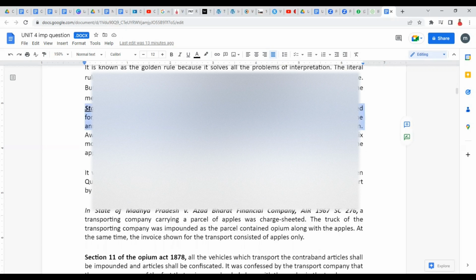Okay, so what happened? There is a legislation, the Land Acquisition Act 1844. Under this legislation, if someone's land was acquired, compensation will be provided, right? Whenever land is acquired, compensation will be provided. So the moment compensation is announced, that this much compensation you will be getting for the acquisition, if you are not happy with the compensation and want to file an appeal, you should file it within 6 months from the date of announcement of compensation.